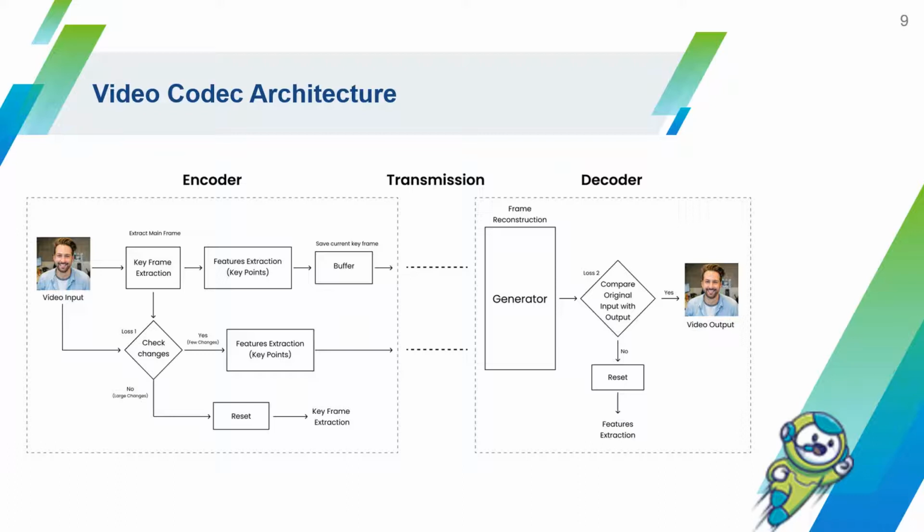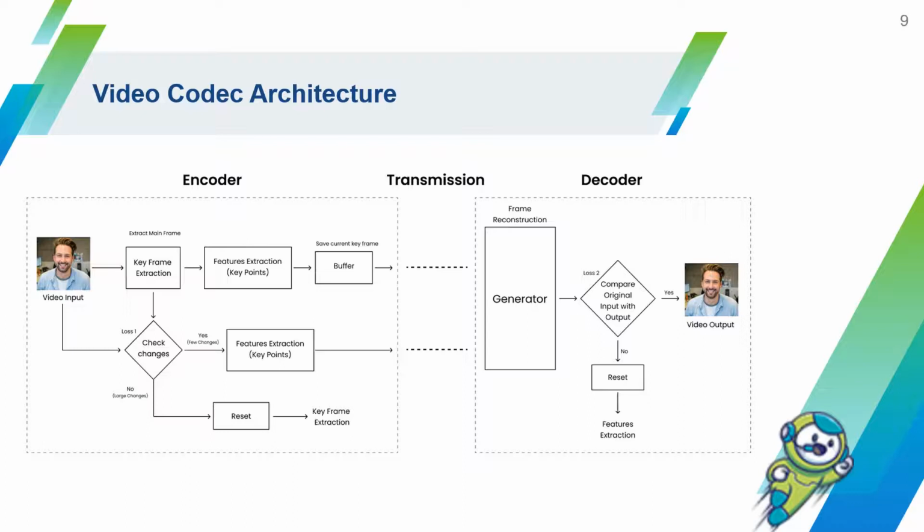Then we save a copy of the buffer to be changed in case losses increase. This happens in parallel with taking the main frame and comparing it with the video input, which now we call a driven video, to measure changes between them. If changes were large, we will make a reset procedure, which will update the buffer content. If the losses were small, we will continue extracting key points and send them.